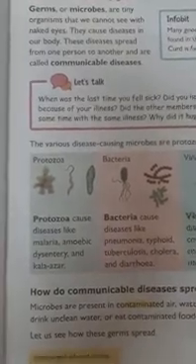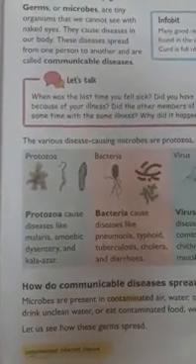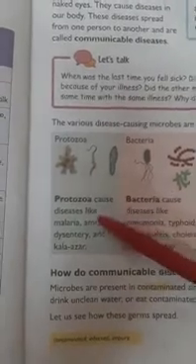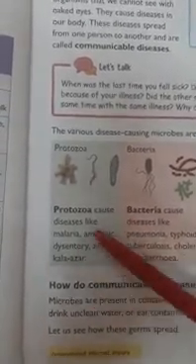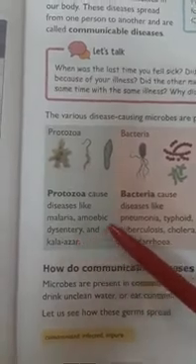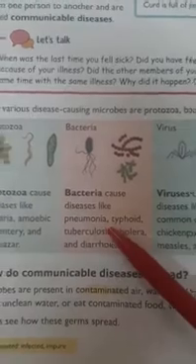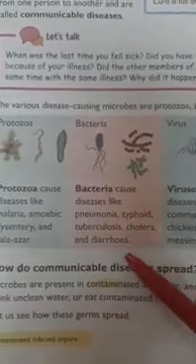These are caused by bacteria, viruses, protozoa and fungi. Protozoa cause diseases like malaria, amoebic dysentery and kala-azar. Bacteria cause diseases like pneumonia, typhoid, tuberculosis, cholera and diarrhea. Viruses cause diseases like the common cold, flu, chickenpox, polio, measles and AIDS. And fungi cause infections of the skin, eye and hair. So these are various communicable diseases.